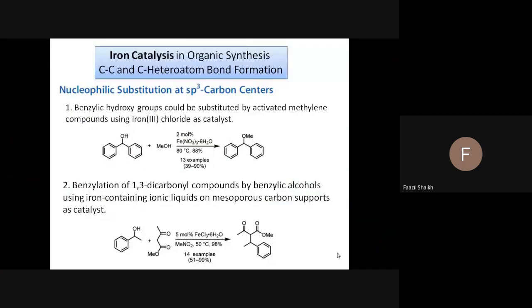Very less amount of the catalyst is required. You should focus on the arrow. Only 2 mole percentage, and this is a catalyst. And what is the meaning of this? 80 degree means heating, and the yield of the product would be 88%, a common or average yield. However, the scientist who worked on this prepared 13 compounds, and the yield varied from 39% to 90%. So the whole idea will be there before.